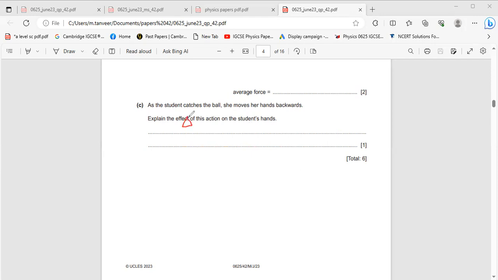Rate of change of momentum equals applied force, which means force is inversely proportional to time. If you increase the time, the force will decrease. If you decrease the time, the force will increase.